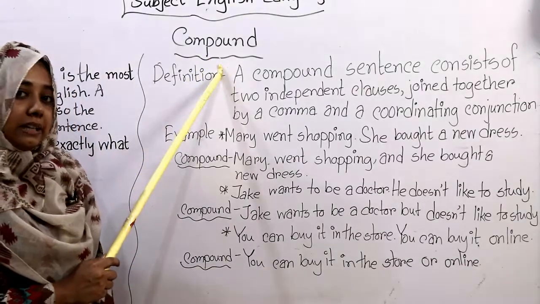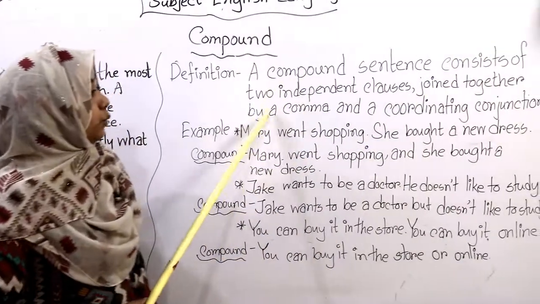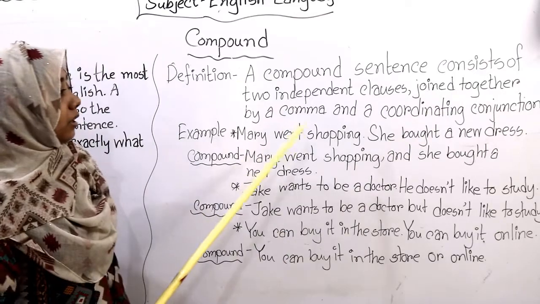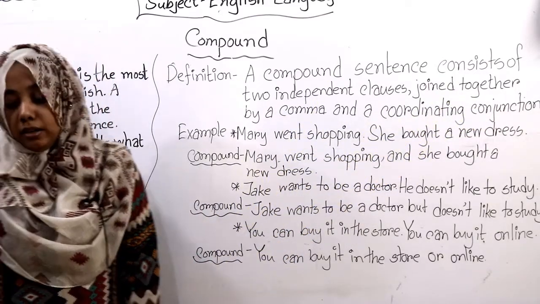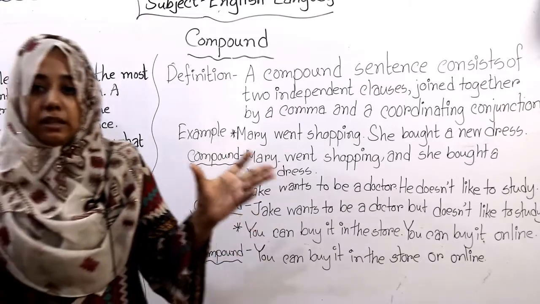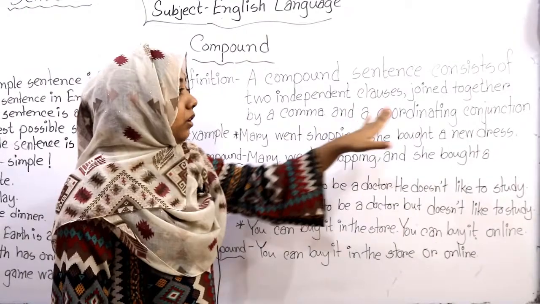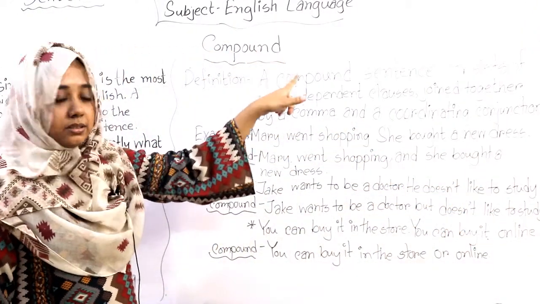What is compound sentence? A compound sentence consists of two independent clauses joined together by a comma and a coordinating conjunction. Like when two independent sentences are joined together by a comma or conjunction, it is called compound sentence.